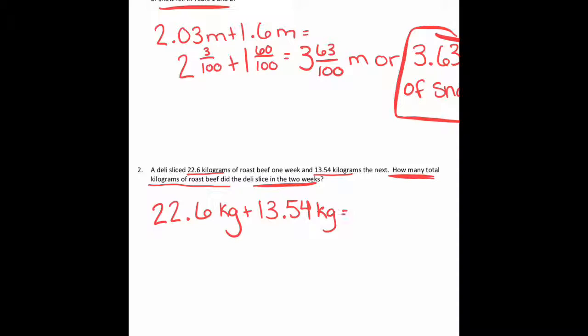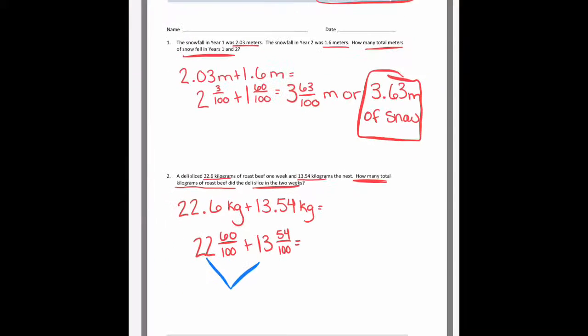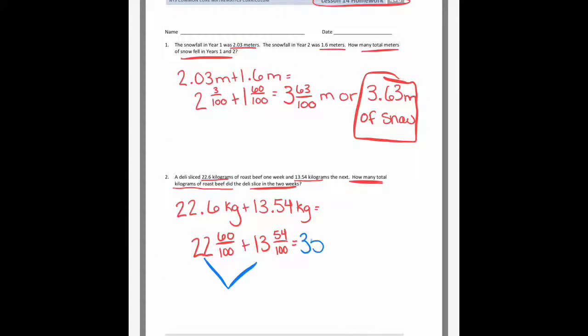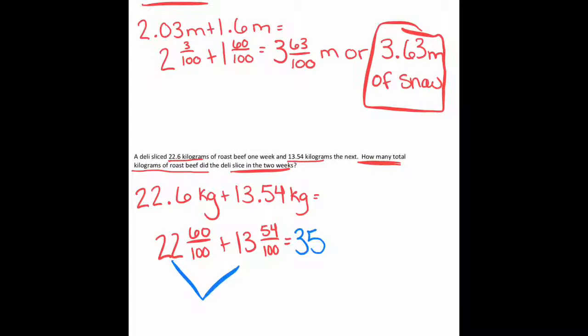And I'm going to add those by converting them to fractions like we did before. So I'm going to say 22 60/100, because that's the same thing as 6/10, plus 13 54/100. And when I add the 22 and the 13, I'm going to get 35. If it'll ever let me write it here, hold on. And when I add the 60 and the 54/100, I'm going to get 114/100. So I'd have 35 and 114/100.